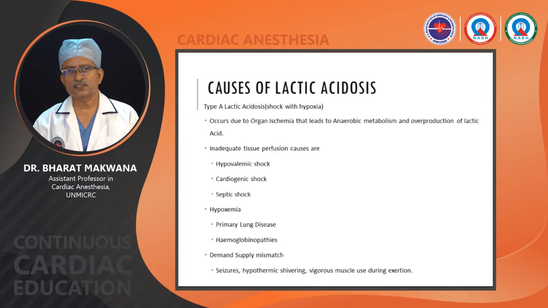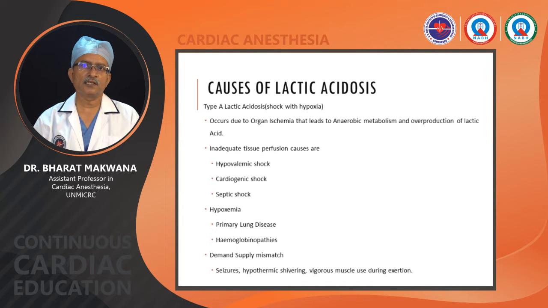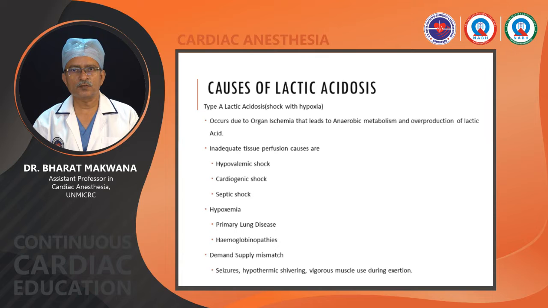Third one is more physiologic, a demand supply mismatch, that can occur routinely at a physiological level by excessive vigorous muscle activity, leading to a mismatch between oxygen requirement and oxygen supply. Due to that, a sudden rise of lactic acid can happen. Normally, in a day, our body generates around 1500 millimole lactic acid, but the physiological range is like that. With muscle activity, it can go up to 500 millimole in an hour.